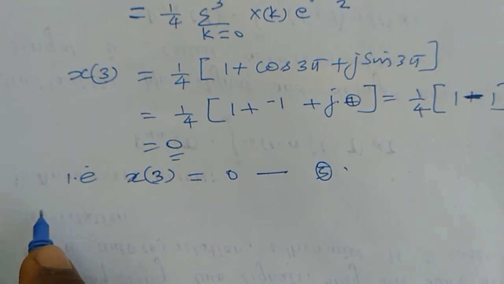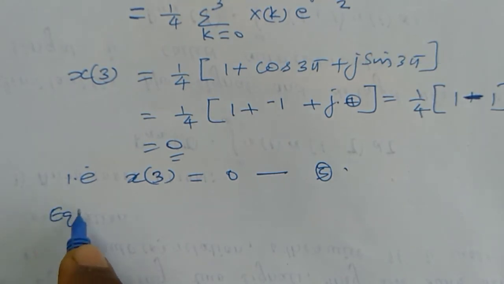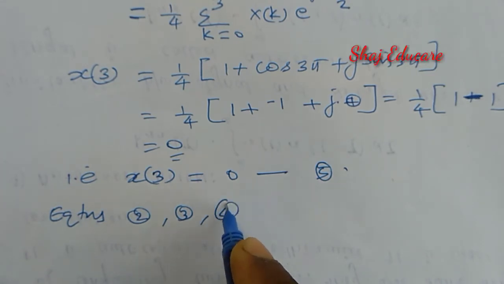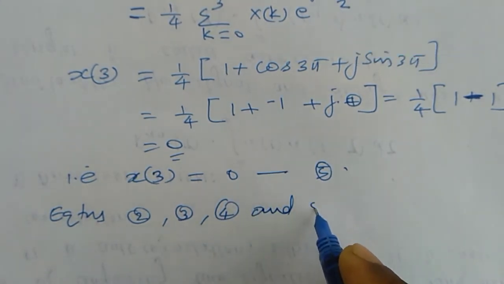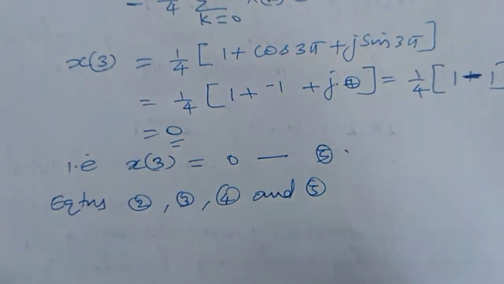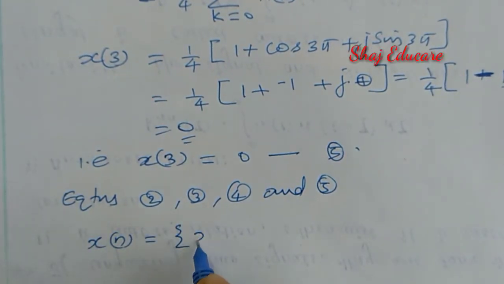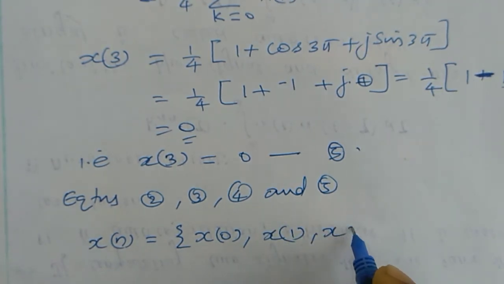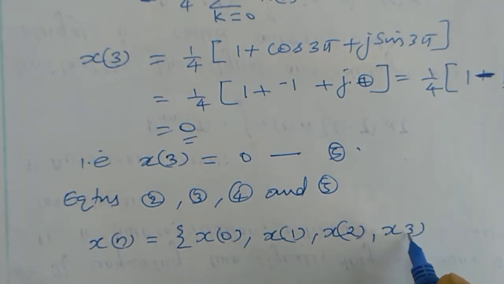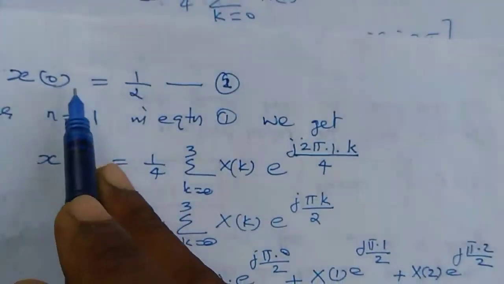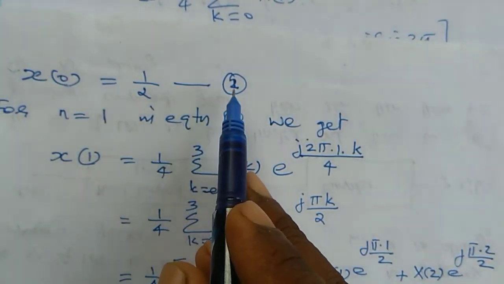Then from equations 2, 3, 4 and 5, I have x of n equal to x of 0, x of 1, x of 2, and finally x of 3. That means from equation 2 we have x of 0 is equal to 1 by 2.